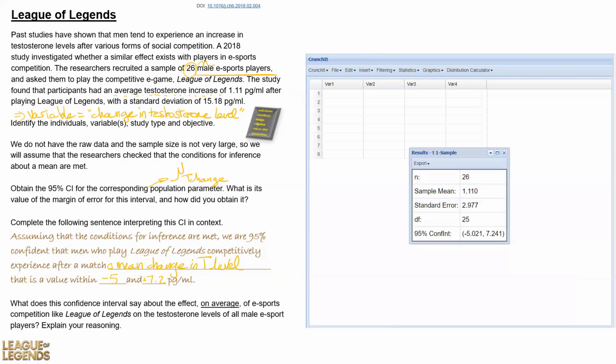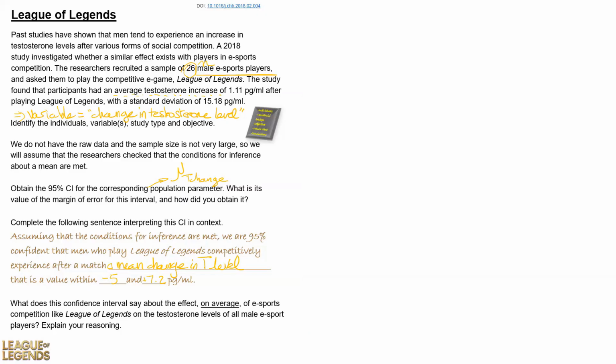So you could also say we are 95% confident that in the population of male esport players who play League of Legends competitively, the testosterone level changes by somewhere between -5 and positive 7.2 picogram per milliliter on average. So what does that tell us? What did we learn from this? We don't know exactly what the value of mu change is in this population, but we are 95% confident that it is somewhere between -5 and positive 7.2 picogram per milliliter.